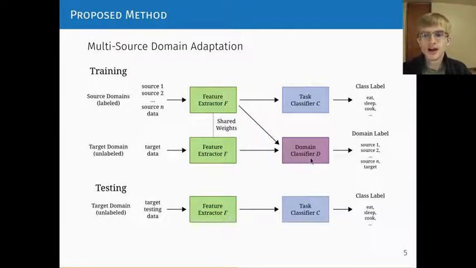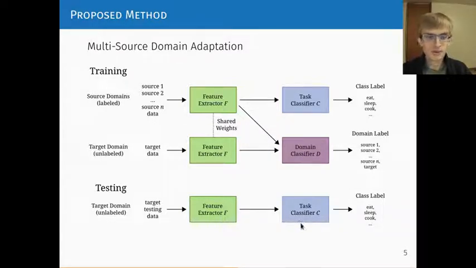We do this by negating the gradient during backpropagation, so the feature extractor is updated to make the domain classifier incorrect. The goal of this training method is then to make the feature extractor at test time run on the target data, and because the feature extractor makes the features look similar to how they did on the source domain, the task classifier will now hopefully generalize well to the target domain.